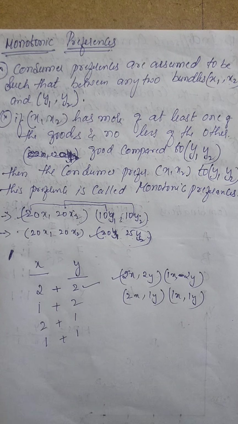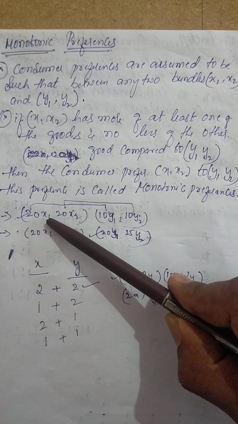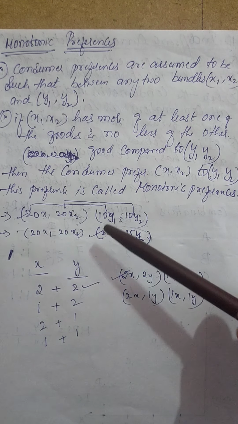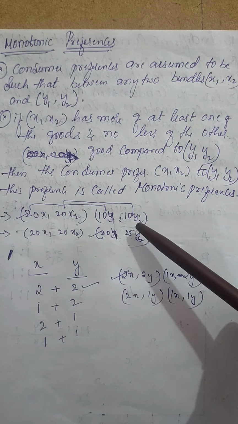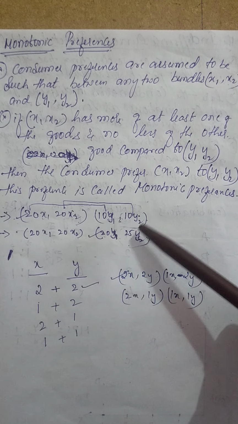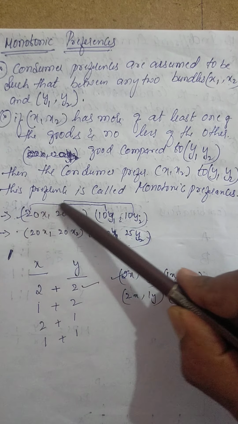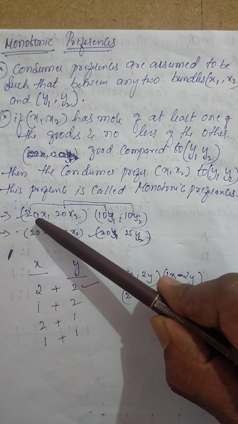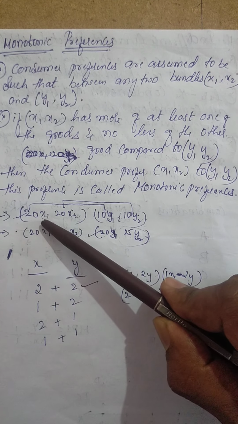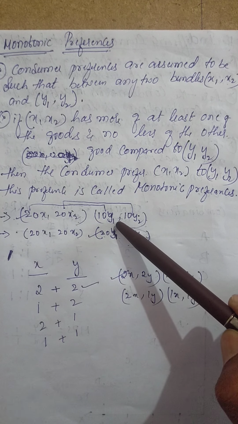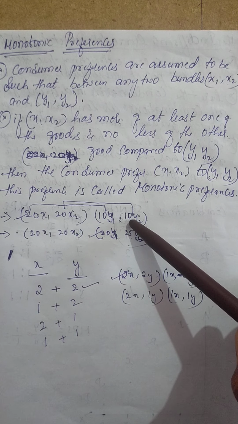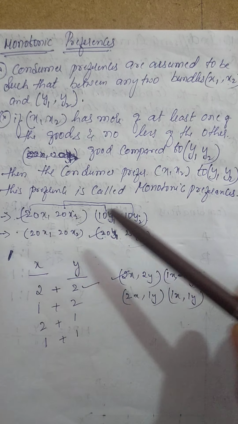Based on the example we will see. So here we have 20x1 and 20x2, and 20y1 and 10y1 and 10y2. So when you compare this y1 with x1, see I have put this arrow mark. So y1 with x1, if we compare, 20 is greater than 10, isn't it? And here also y2 and x2, 20 is greater than 10.